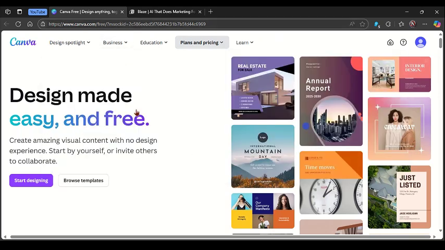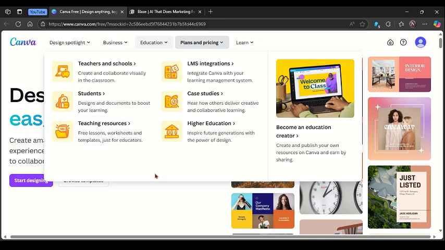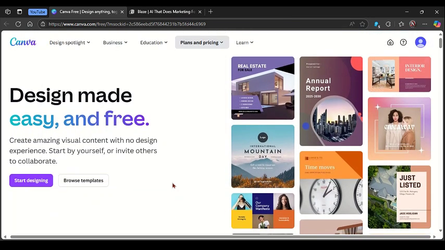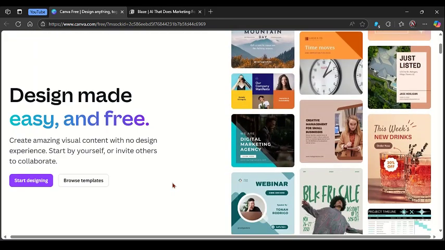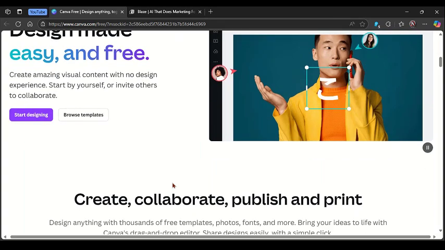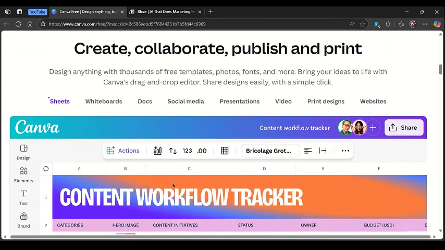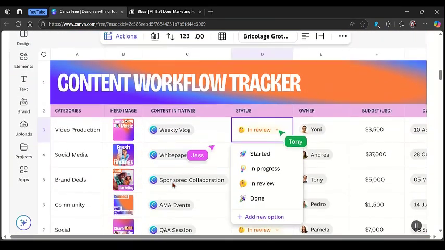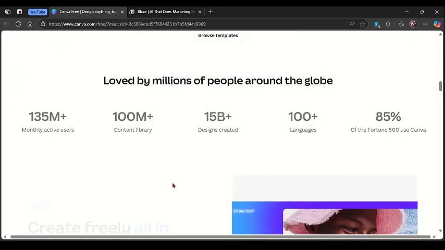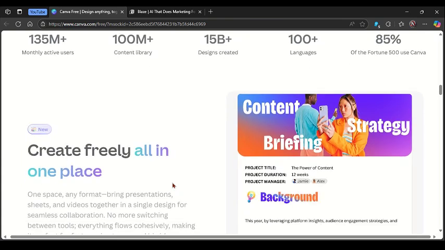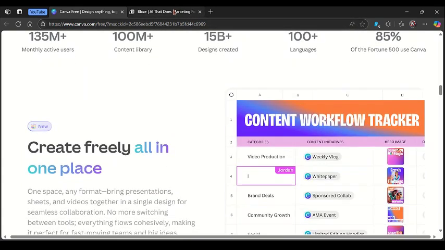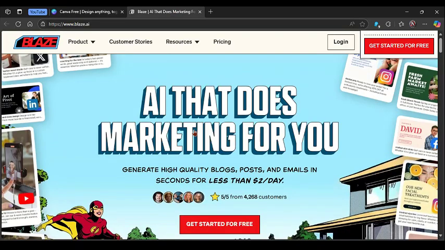So to get started with the review, Canva is an all-in-one design platform packed with AI features like Magic Design, Magic Resize, and AI image generation. It also offers thousands of templates, drag and drop editing, and tools for presentations, social posts, videos, and even websites. It's ideal for creators, marketers, and teams who want polished, professional visuals without needing design skills.